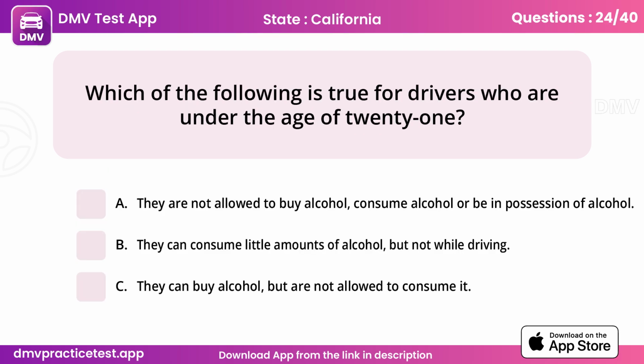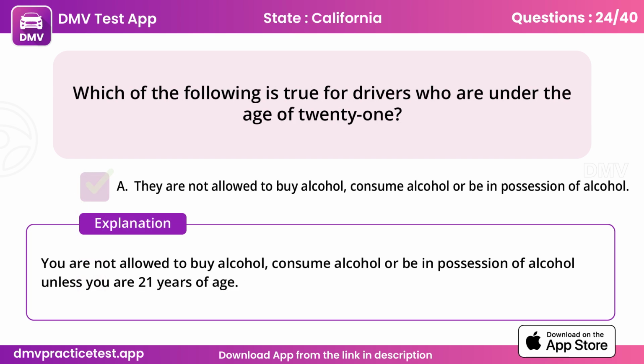Question 24. Which of the following is true for drivers who are under the age of 21? A. They are not allowed to buy alcohol, consume alcohol, or be in possession of alcohol. You are not allowed to buy alcohol, consume alcohol, or be in possession of alcohol unless you are 21 years of age.